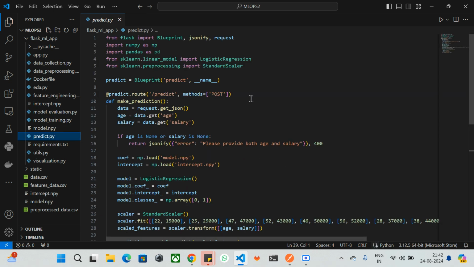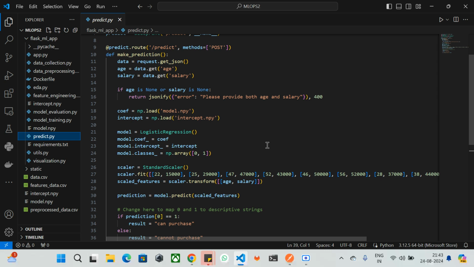And the last one, we have the prediction. So in this stage, we are going to provide both age and salary as input, and now we are going to load the logistic regression model that we have taken, and we are going to mention the scaler fit over here in our source code, and check whether age and salary is getting matched or not.